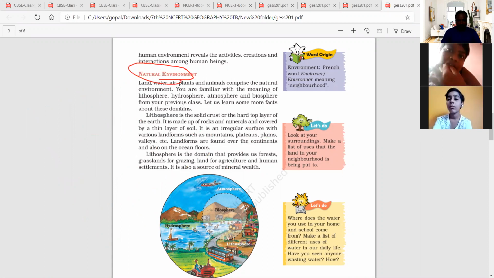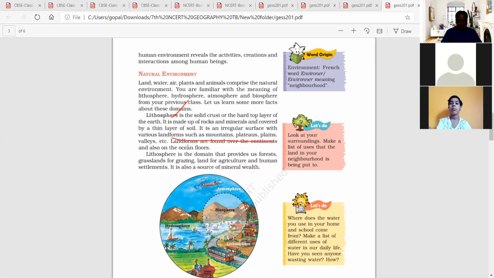The first one is lithosphere. We have already said that lithosphere is all the landforms found over the continents and on the ocean floor. Here, lithosphere is given. Now we'll move forward.